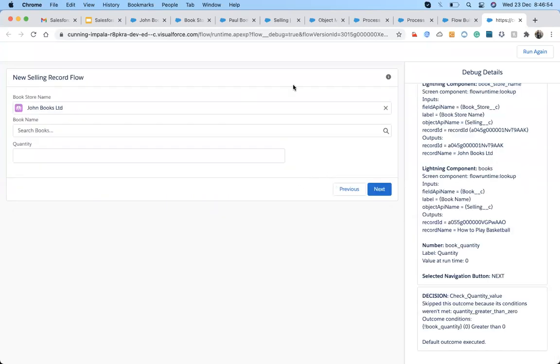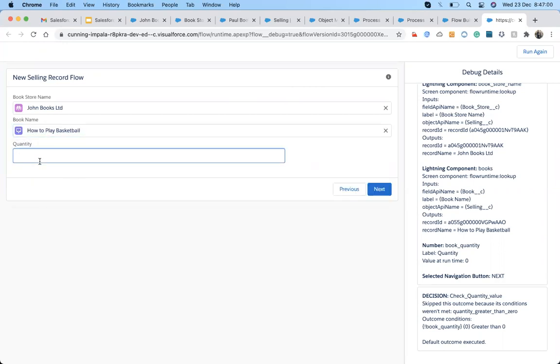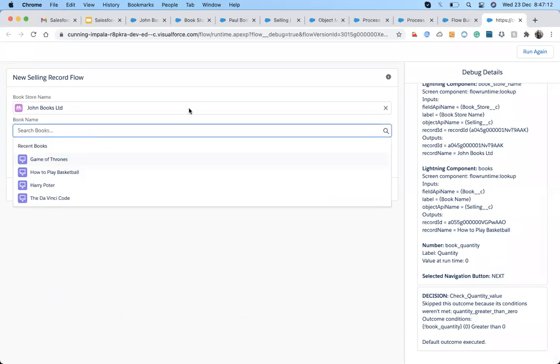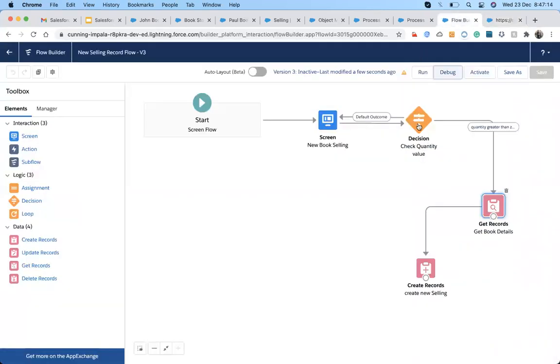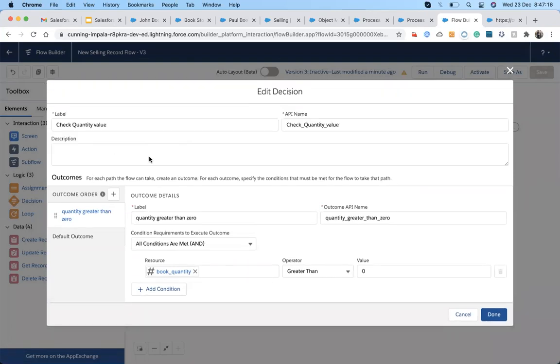Yeah, you can see it is not moving forward. It again comes back to here. Whenever the quantity is less than or equal to 0, it will not go moving forward. It will always come back to this screen because of this decision making. What I am checking up here, this is always the same, whatever the label and label name.